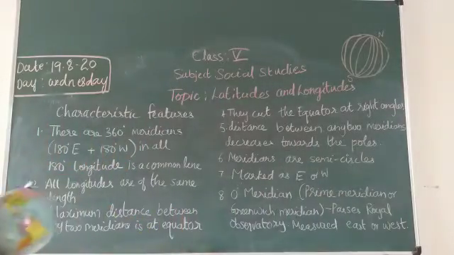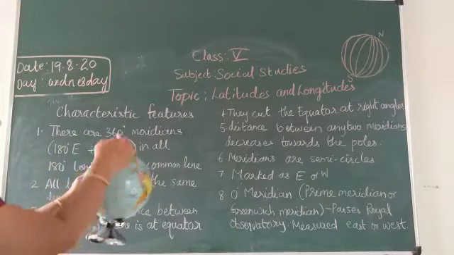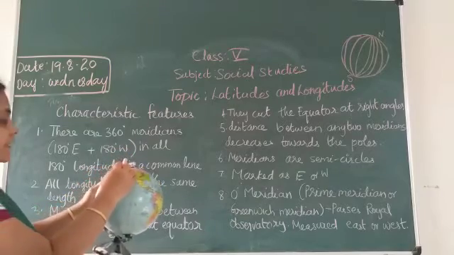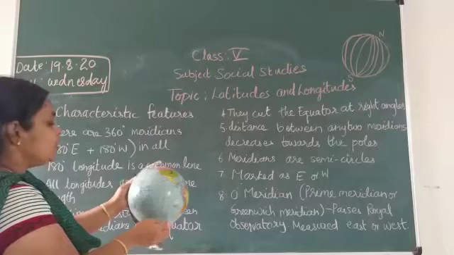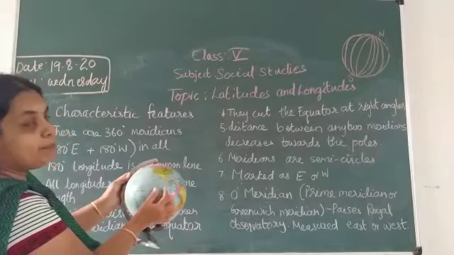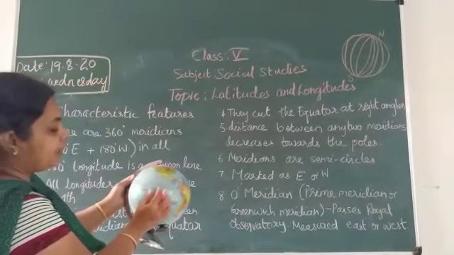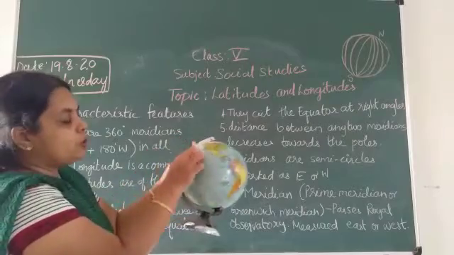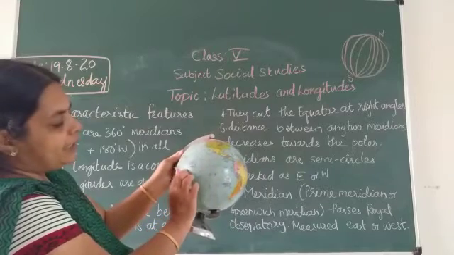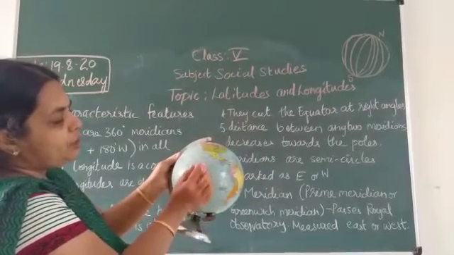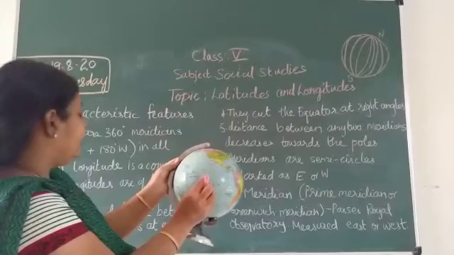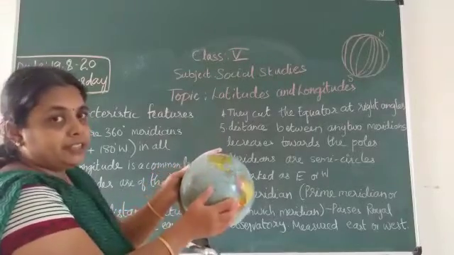Observe how we have drawn these longitudes. The earth bulges at the center and gets closer towards the poles. So near the equator the distance between two meridians will be maximum, because of the earth's shape.